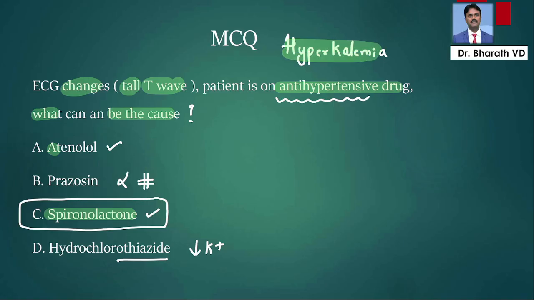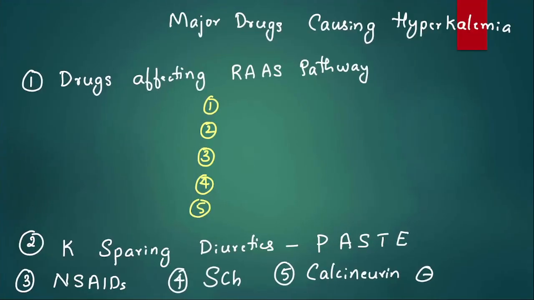So that is why spironolactone should not be combined with ACE inhibitor or ARBs. Even if you combine them, there is a risk of increase in potassium levels. That is one interaction you have to keep in mind. Now what should I know from this MCQ? What major drugs cause hyperkalemia? There are plenty of drugs, but let us understand the important ones.